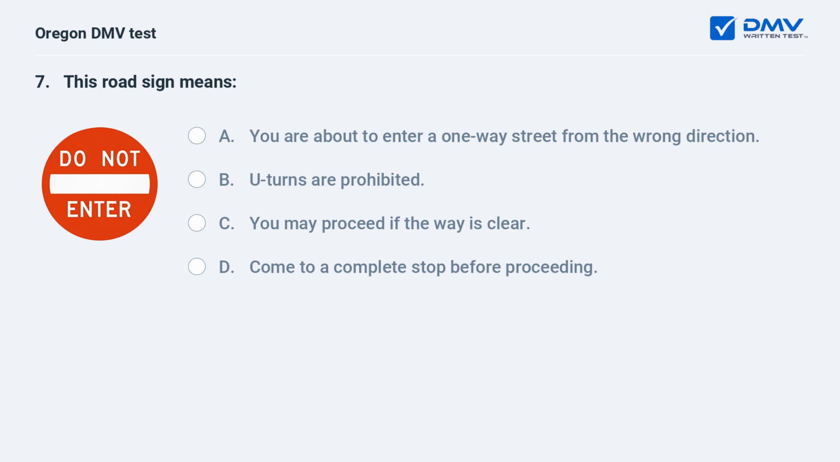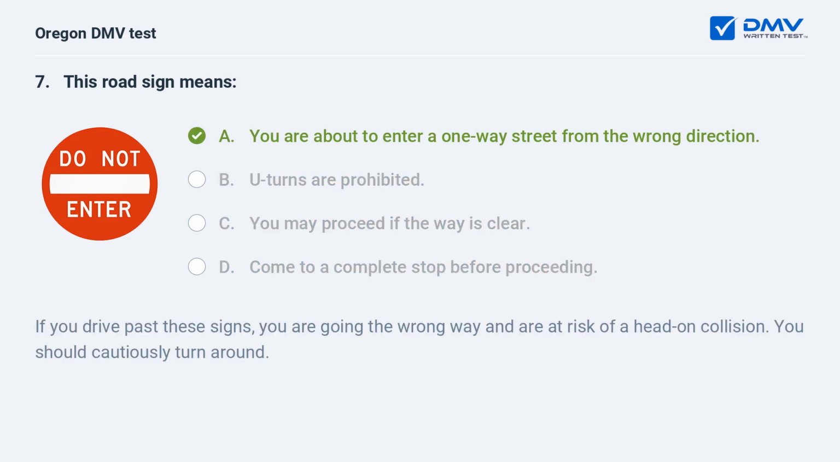This road sign means A. You are about to enter a one-way street from the wrong direction. B. U-turns are prohibited. C. You may proceed if the way is clear. D. Come to a complete stop before proceeding. A. You are about to enter a one-way street from the wrong direction. If you drive past these signs, you are going the wrong way and are at risk of a head-on collision. You should cautiously turn around.